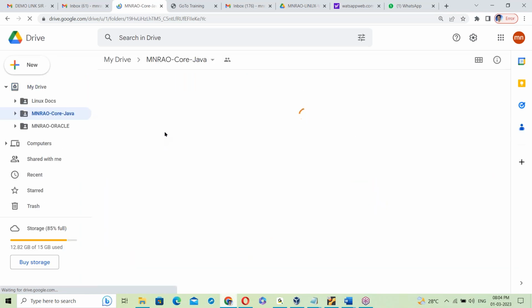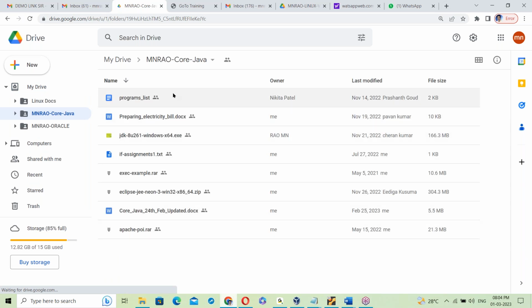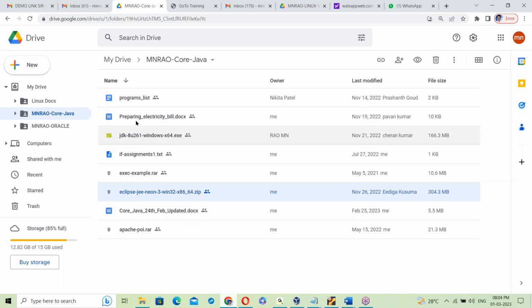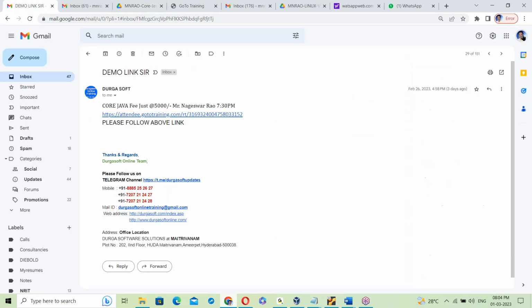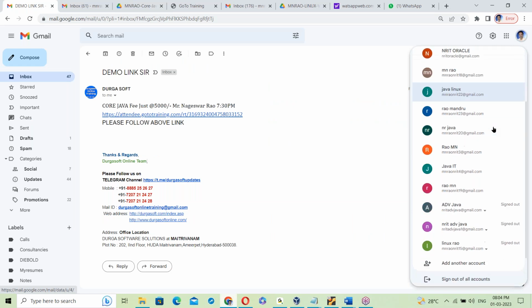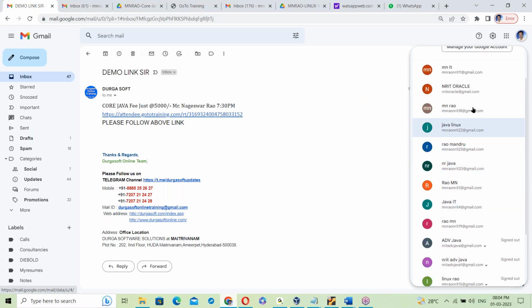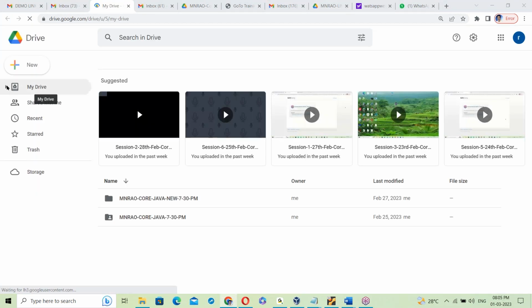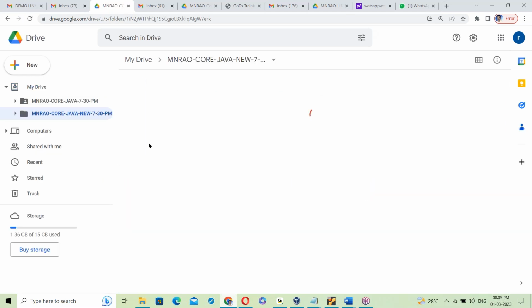You can see your class document, JDK software, and Eclipse software in the drive. Tomorrow I'll give the drive access. Next, there is another drive for recordings. Let me check. Yes, this is the recordings drive.